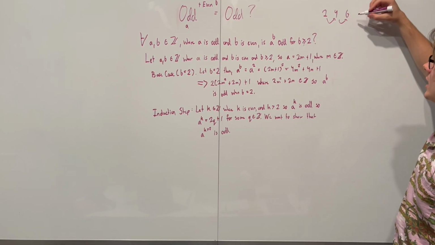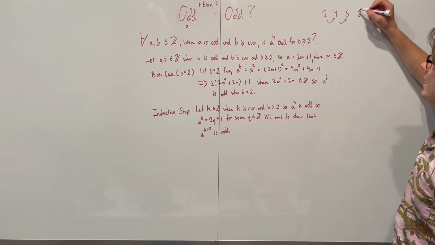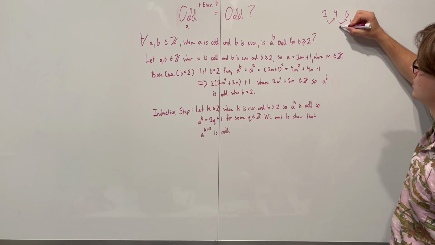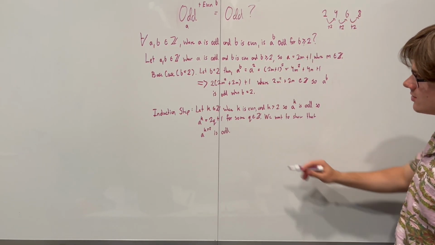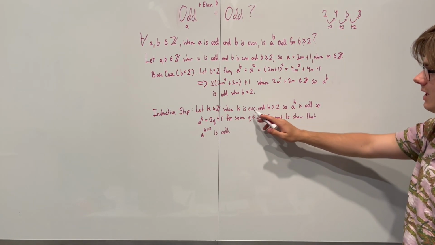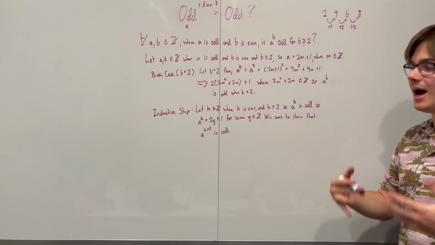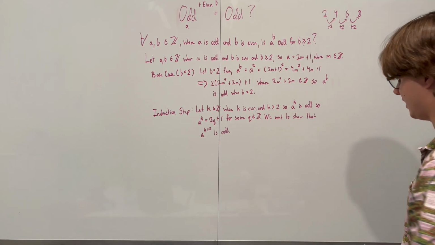What's the next even integer after 6? It's going to be 8. How do you get 8? Well, you take the previous integer, 6, and add 2 to it. So all of these are going to be plus 2. And that's our restriction on k. K has to be even and it has to be greater than 2. So it must be that the next k has to be 2 plus the previous k.